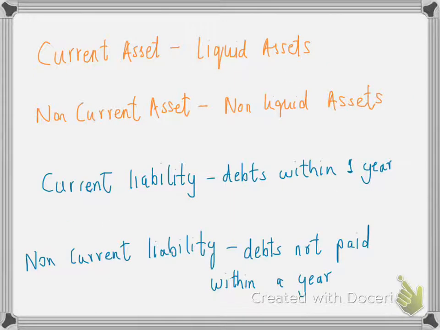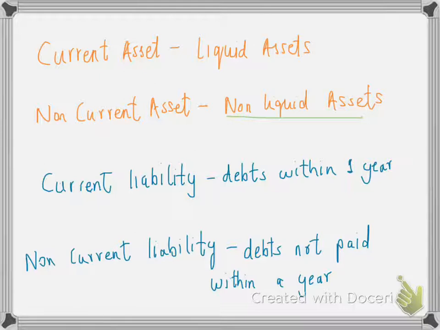Current assets are liquid assets. This means these are the assets which are more liquid, and that means that they can be converted into cash quickly, within a year. So that is called a current asset. Non-current assets are non-liquid assets. This means these are not very liquid, which means they cannot be converted into cash within a year.